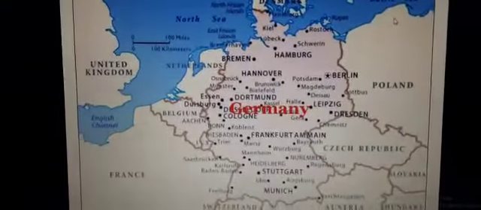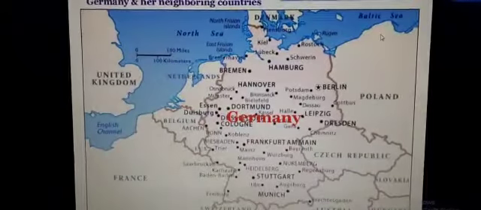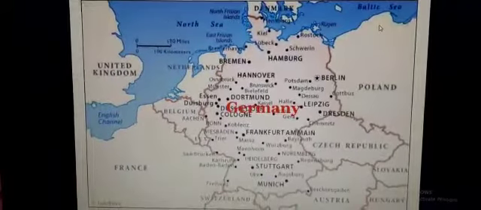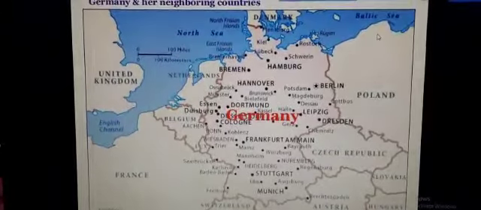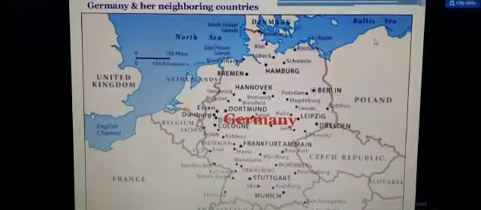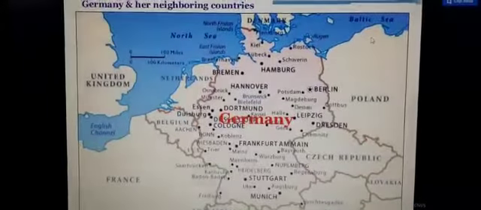It was Germany, and her neighboring country, who started the war actually, and slowly the other nations joined the war, thus giving it the name the World War, World War 1, and afterward World War 2.